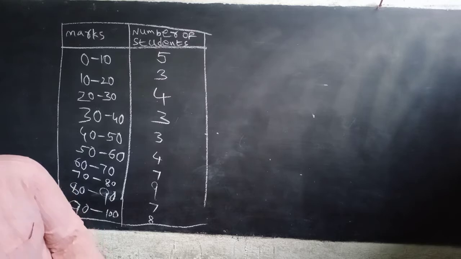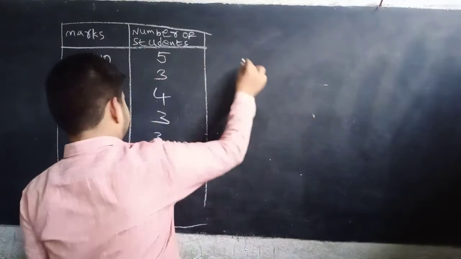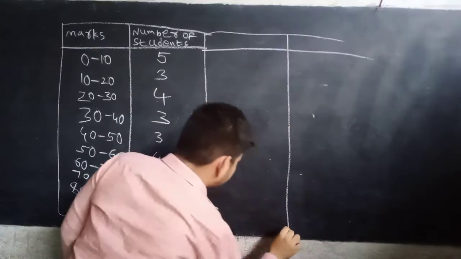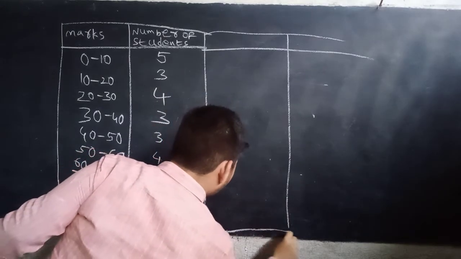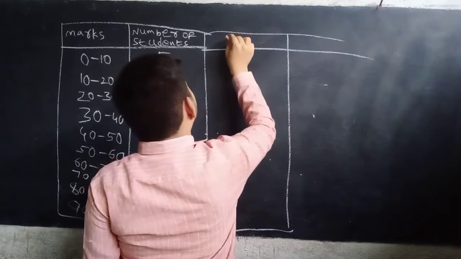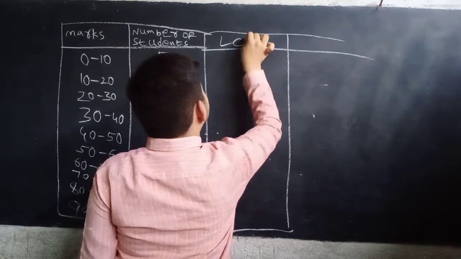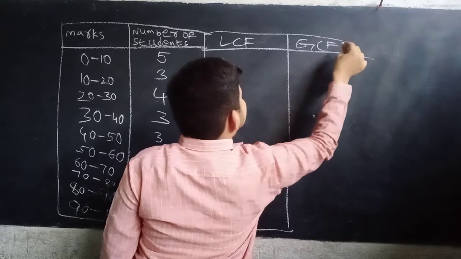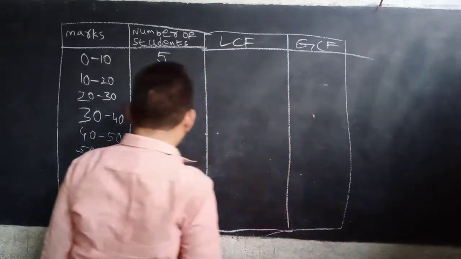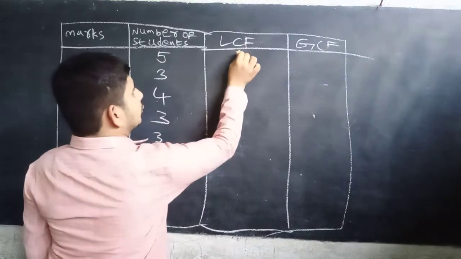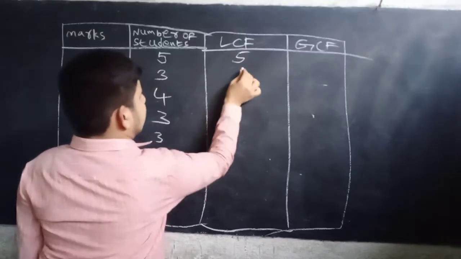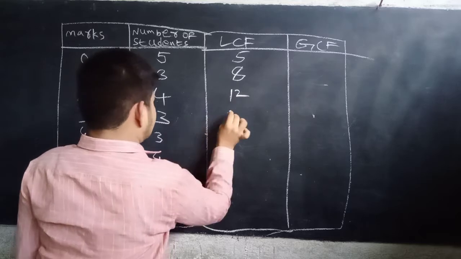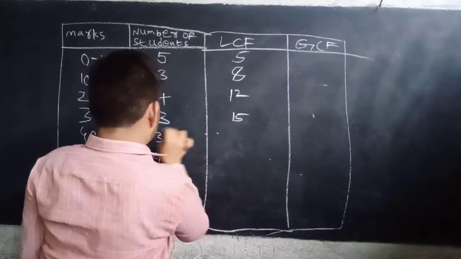LCF and GCF. Okay? Now 5, 8. Top to bottom you have to add. 8 plus 4, 12. 12 with 15. Now 15 with 18.